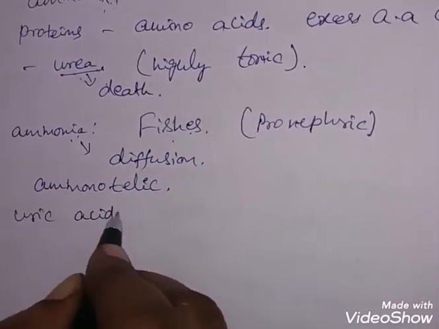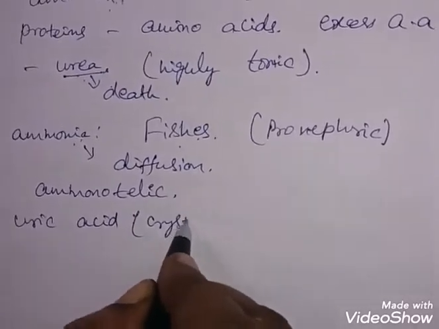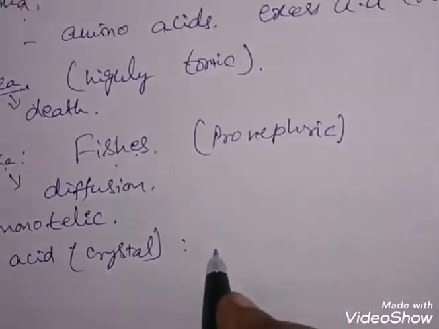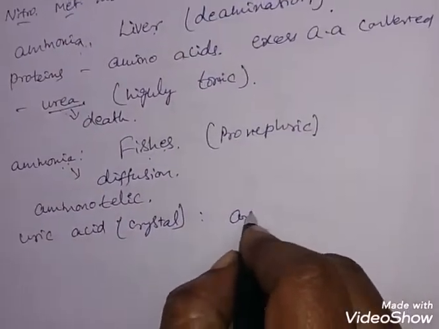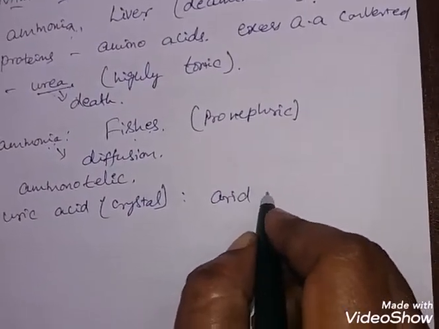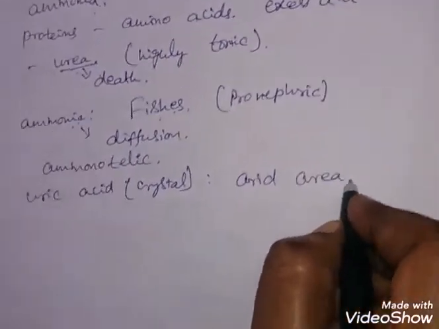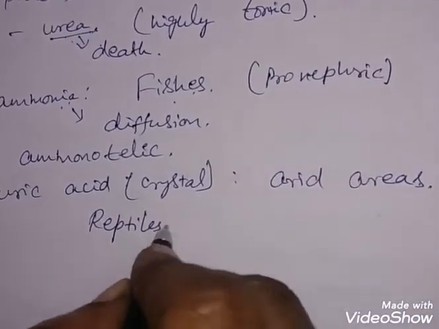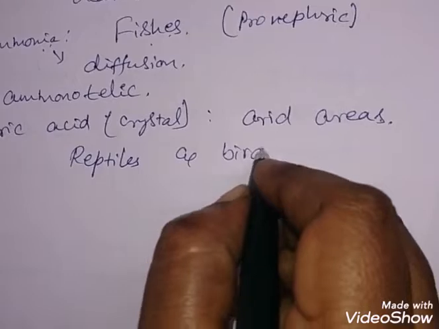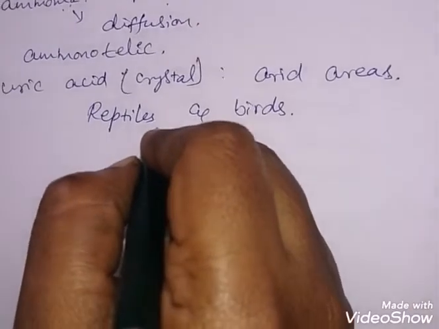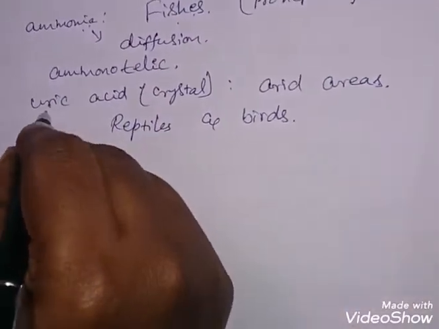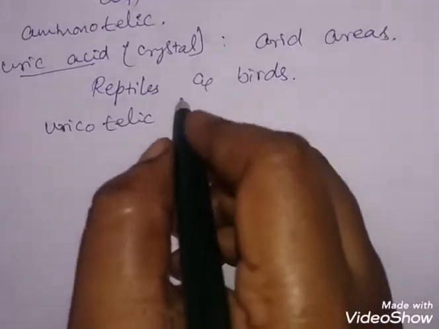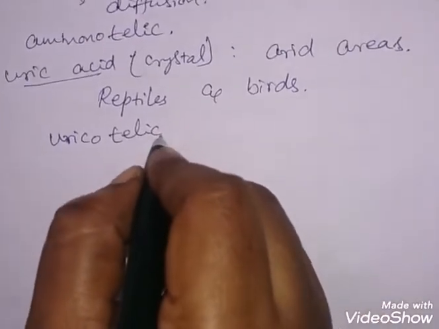Then come to uric acid. This uric acid is in the form of crystals, which do not require much water, so it is formed in organisms habituated to arid areas. Reptiles as well as birds excrete uric acid, so such organisms are called uricotelic.